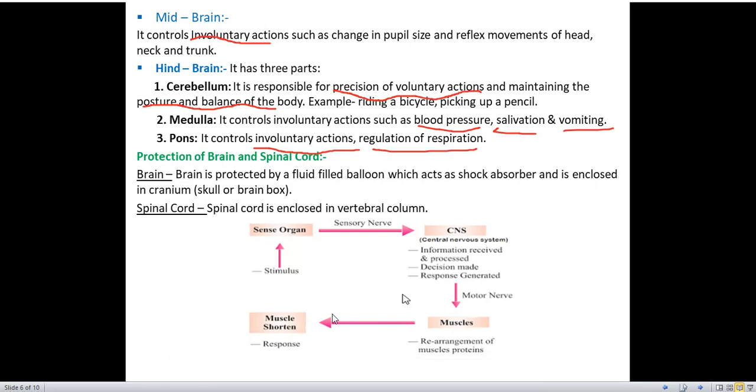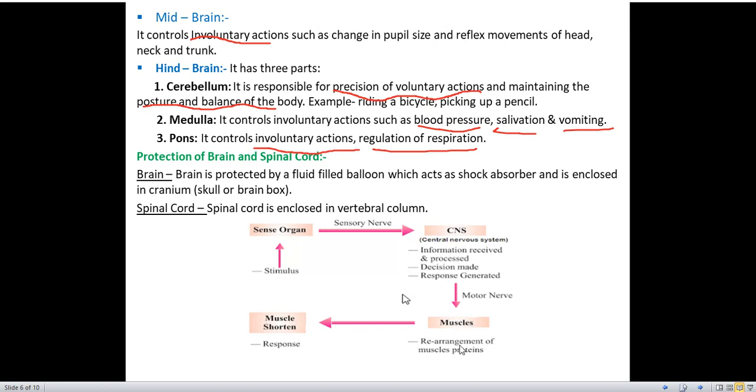Now we'll have a quick look at this flowchart. What happens in this? See, this is the stimulus. Stimulus will be detected by our sense organs like our nose, ear, skin, etc. Then what happens? The sense organ will send sensory nerve messages to the central nervous system. Central nervous system, what will it do? Information is received and processed, decision made, response generated. It will receive the information, make a decision, and send the response. Then these are sent via motor nerve to the muscles.